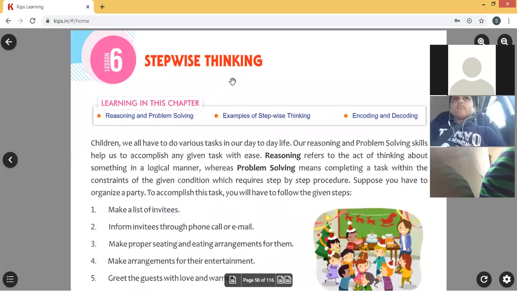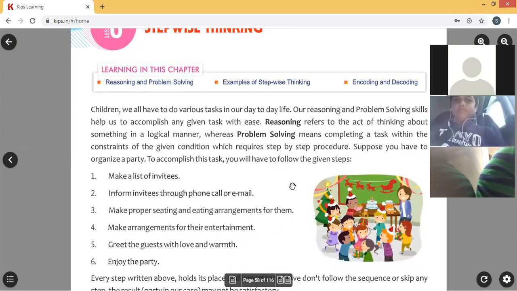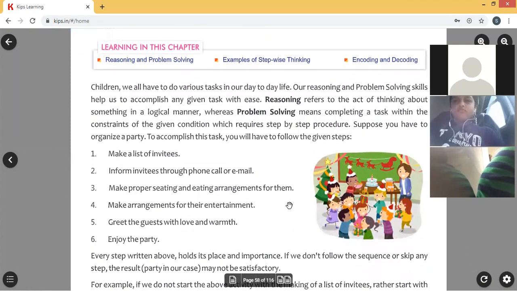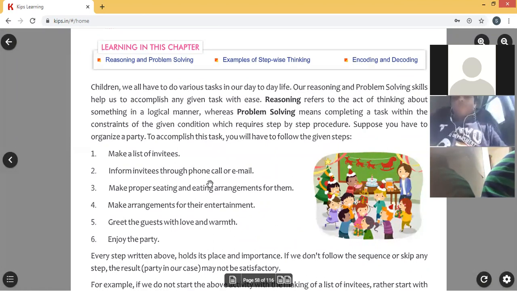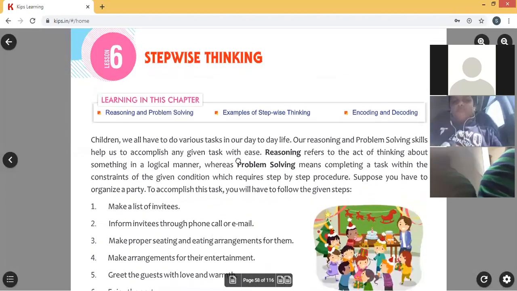Now see children, now this lesson let me start. Stepwise thinking. Stepwise thinking means when you are solving any problem, then you need to write steps to solve the problem. If you start solving the problem step by step, definitely you will get success children. If you start writing steps, then the problem will be solved successfully. That is called stepwise thinking children.